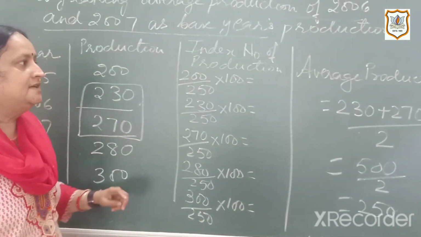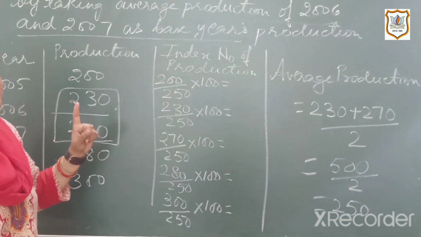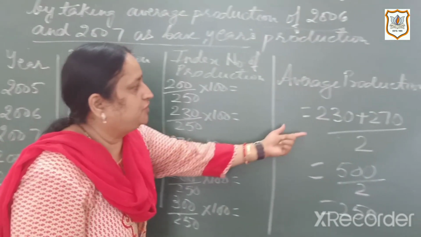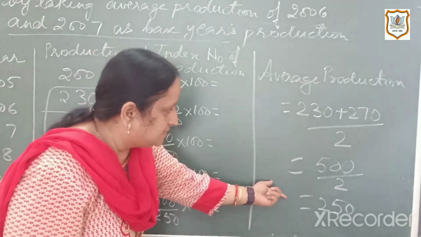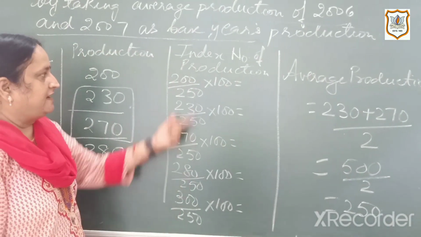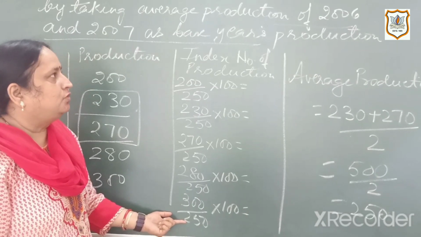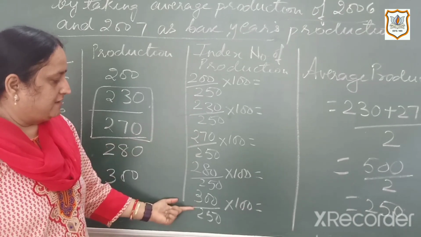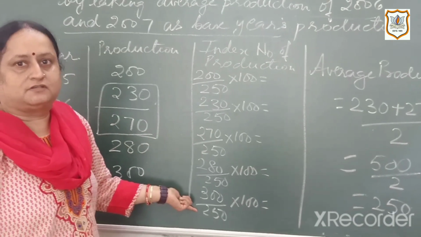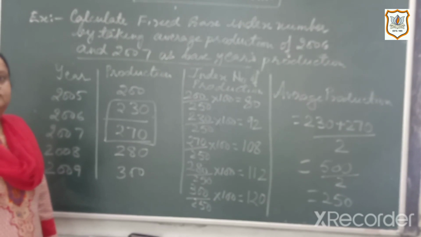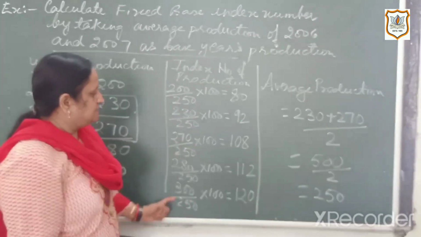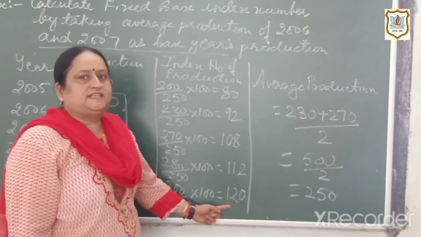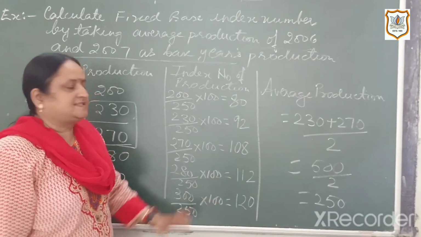So what was the difference? In the first sum, the base was the base of a single year, and here the base is the average of the 2 years which we have to calculate first and divide by that value. So when you calculate these values, you will get the fixed base index number, and you can find out these values with the help of your calculator. So when you calculate these values, you will get 80, 92, 108, 112 and 120 as the fixed base index number.